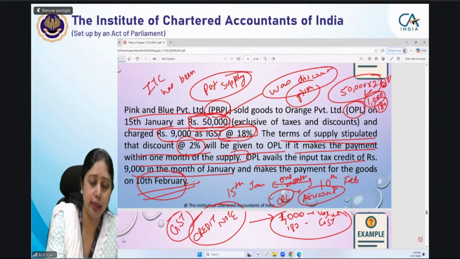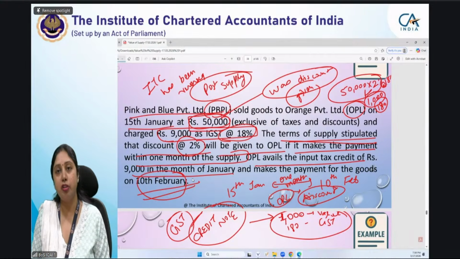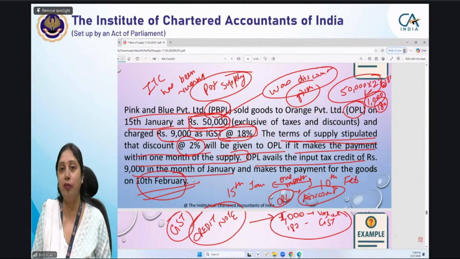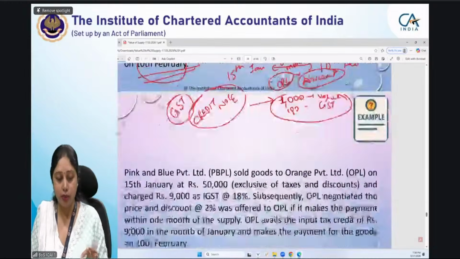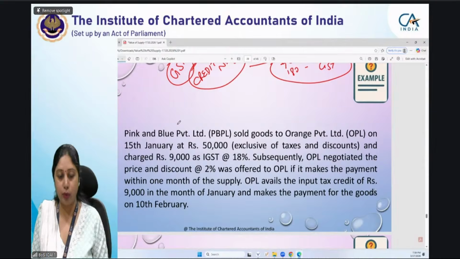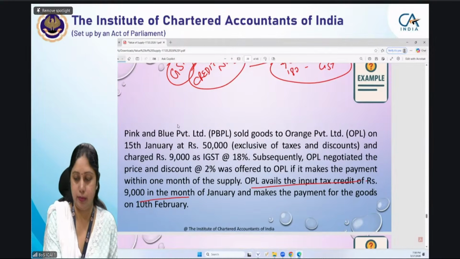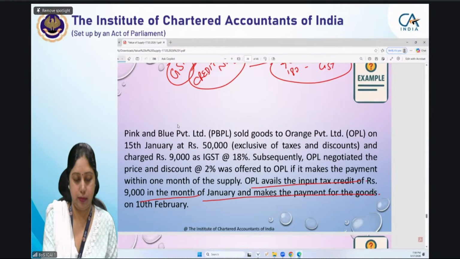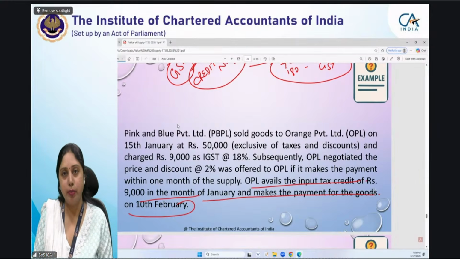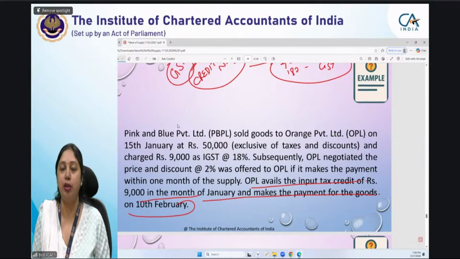Just now, any of you had asked me, if he does not reverse the ITC, then what will happen? As we had discussed, in that case it will be added to your output liability, and that will not reduce your GST liability.